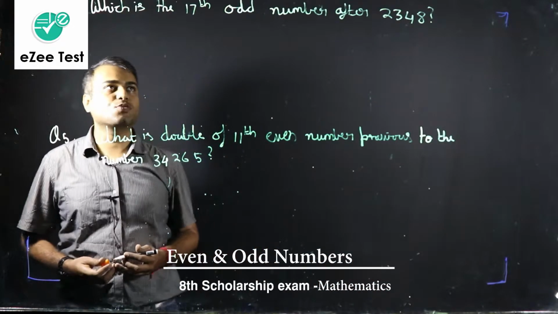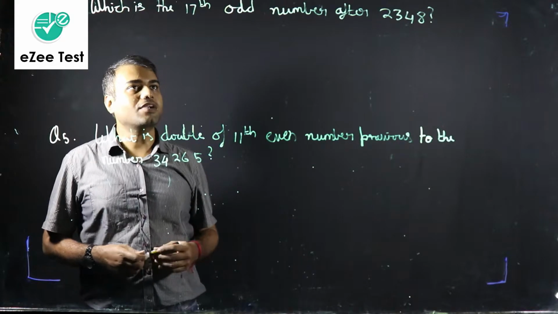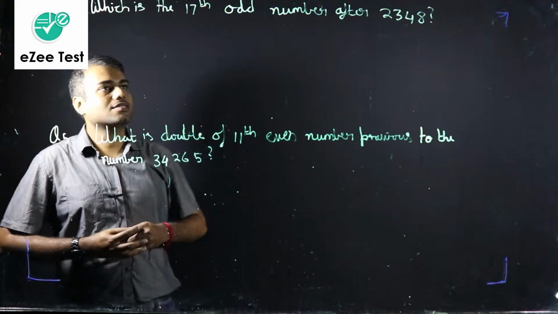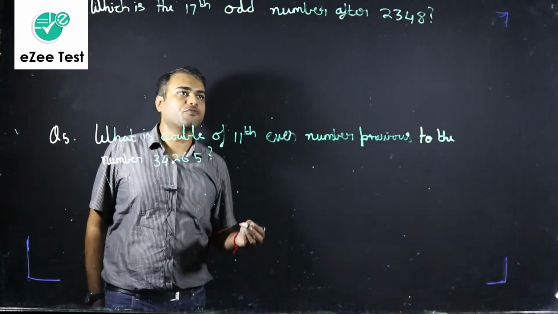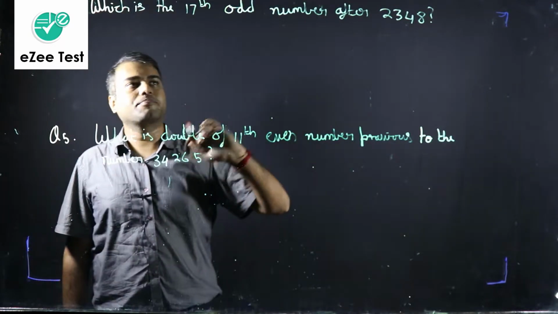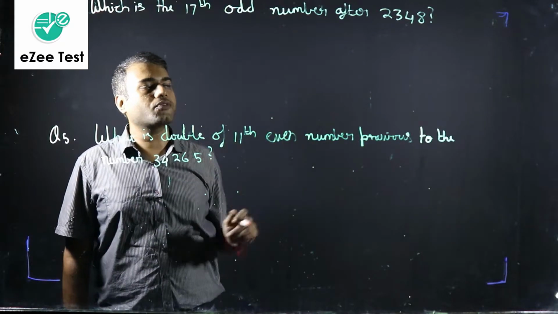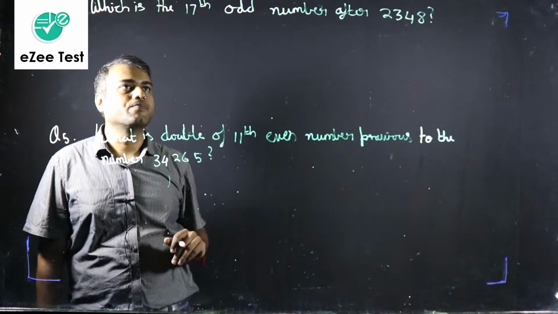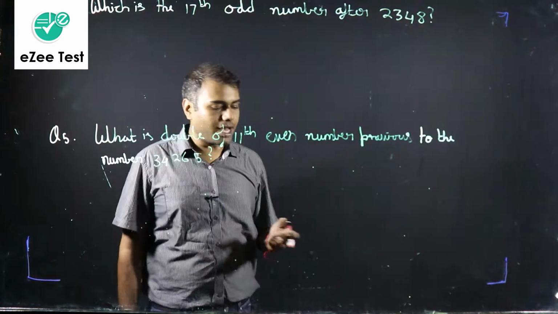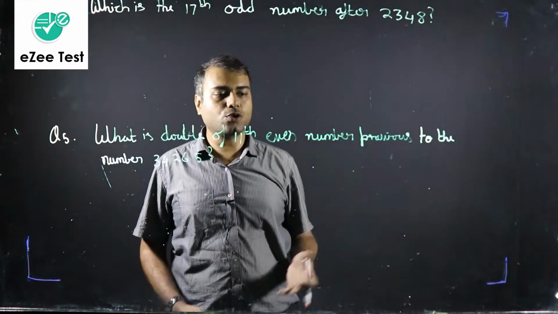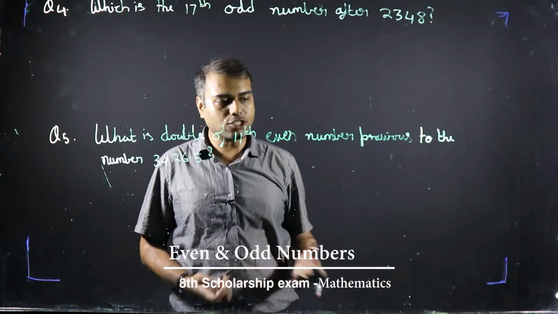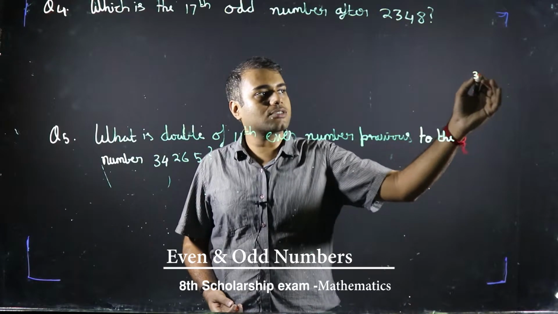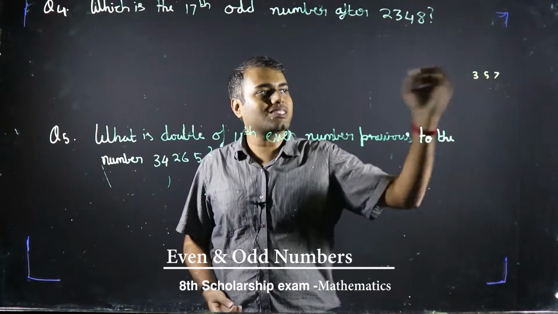Moving on to the next question, question number 4, which is the 17th odd number after 2348. The 17th odd number after 2348. By reading it for the first time, it may look difficult, but it is actually a very easy question. If I ask you, what is the gap between any two consecutive odd numbers? It is 2, right? If one odd number is 3, the next is going to be 5 and the next is going to be 7.